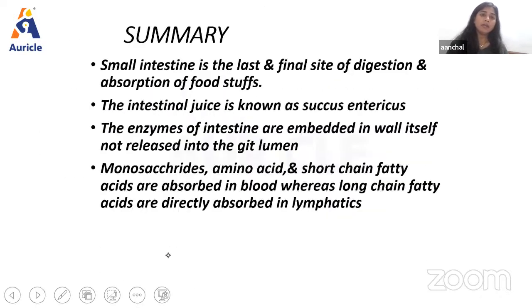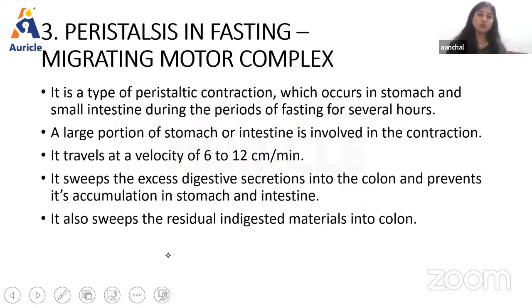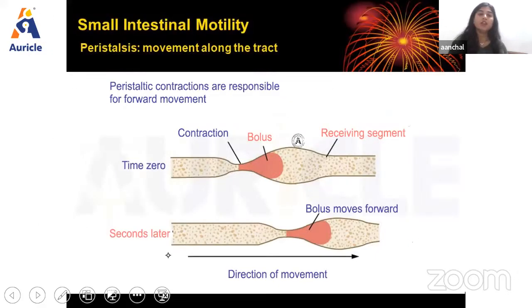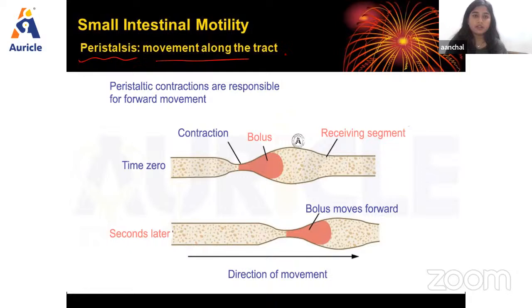Now, coming back to the movements. So, for small intestinal motility, we have peristalsis. Basically, here the movement along the tract occurs, right? So, peristalsis contractions are responsible for the forward movement of food, right? So, basically, what happens? There will be contraction and relaxation of the muscle fibers so that the food can be moved in the forward direction.